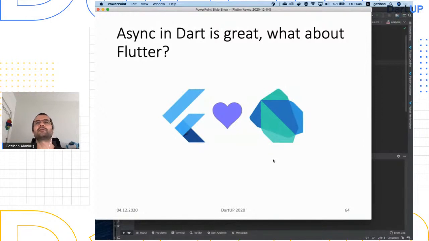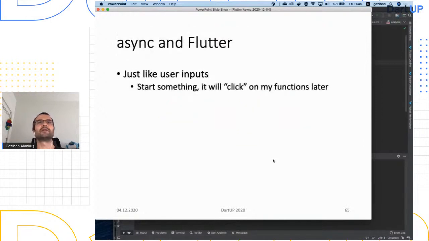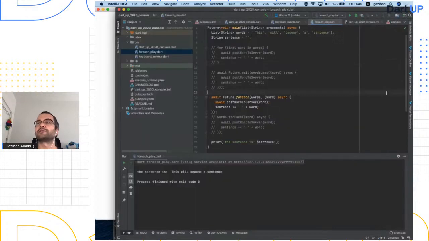Okay, async in Dart is great. What about Flutter? And I'm running out of time slowly. So async and Flutter, you should think of it like this. There's no magic code, again. This is just like user inputs. It's like somebody pressing my buttons, okay? Somebody writing something and pressing a button. It's not the user, but it's something else, okay? Start something, that something will click on my functions later.